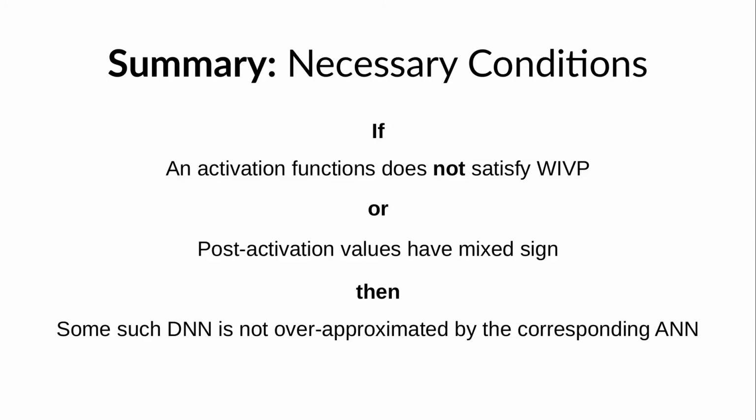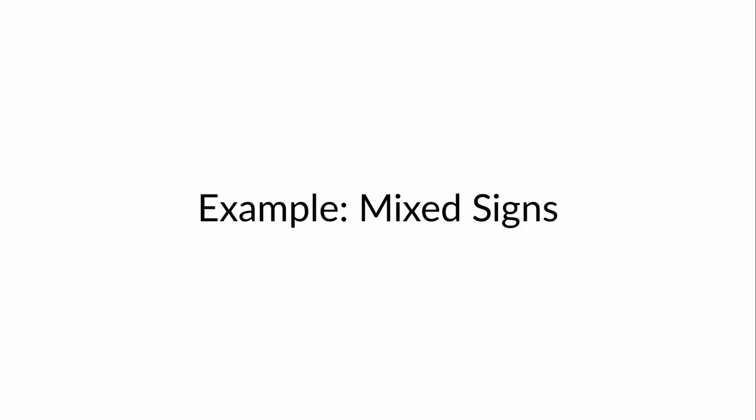While this may seem worrying, in the paper we go over some extensions to the algorithm which can support even DNNs that violate these necessary conditions. Let's first take a look at an example where the intermediate values do not necessarily all have the same sign.